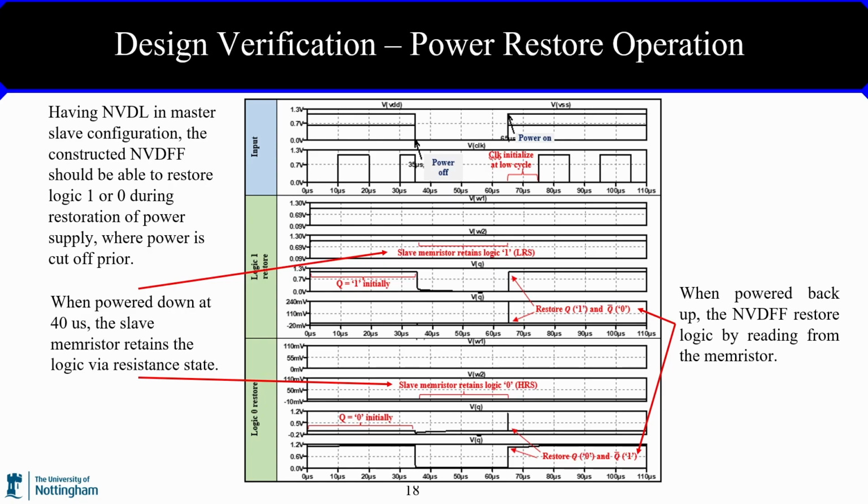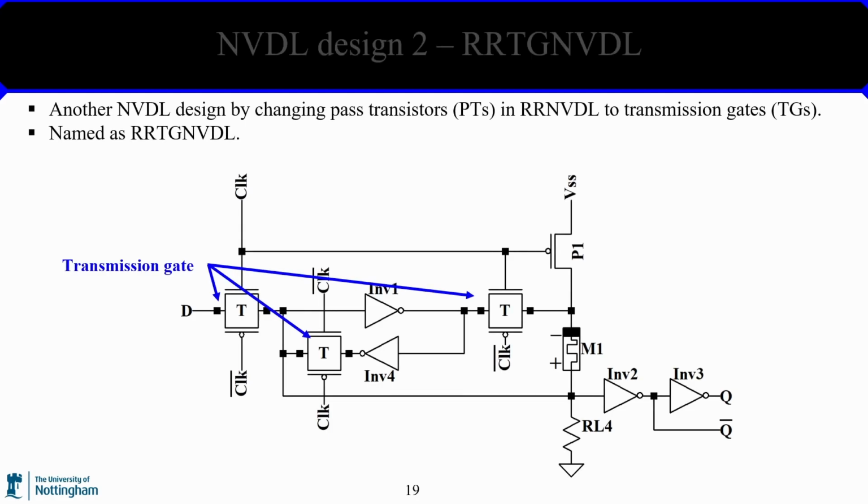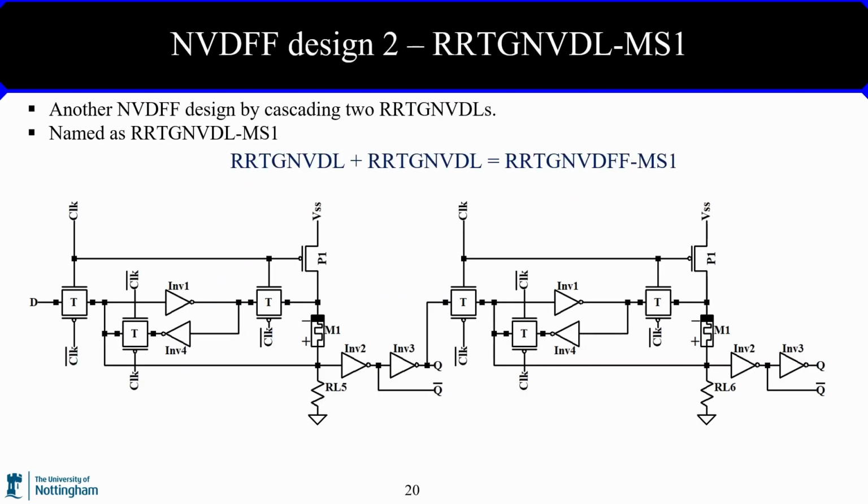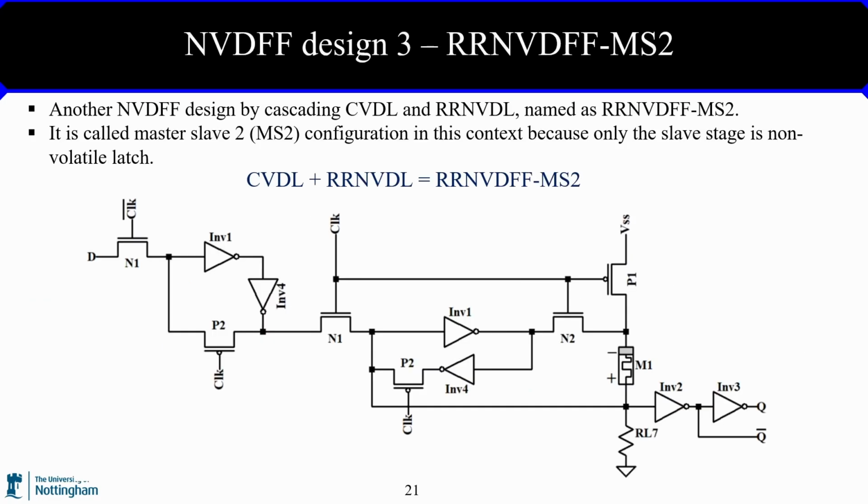Another type of D latch is designed based on RRAM VDL by changing the pass transistor within the design to transmission gate. It is named RRTG VDL. Then, another non-volatile D flip-flop is designed by cascading two RRTG VDL, and it is named RRTG VDFF MS1. Next, another non-volatile D flip-flop is also designed by cascading conventional D latch CVDL with RRAM VDL in master-slave configuration, and it is named RRAM VDFF MS2.